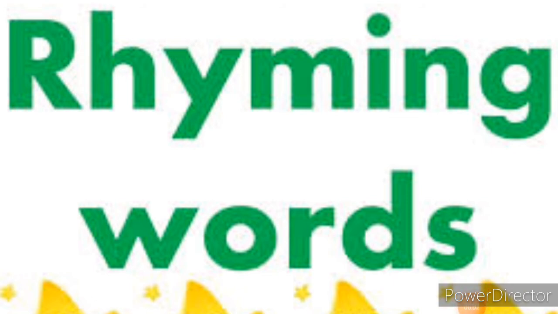Children, now let's learn about rhyming words. Rhyming words means the words end with the same sound. The words with the same sound are known as rhyming words. The letters at the end of the words must be the same, so we can easily pronounce them. The end sound of the words must be the same. That is known as rhyming words.